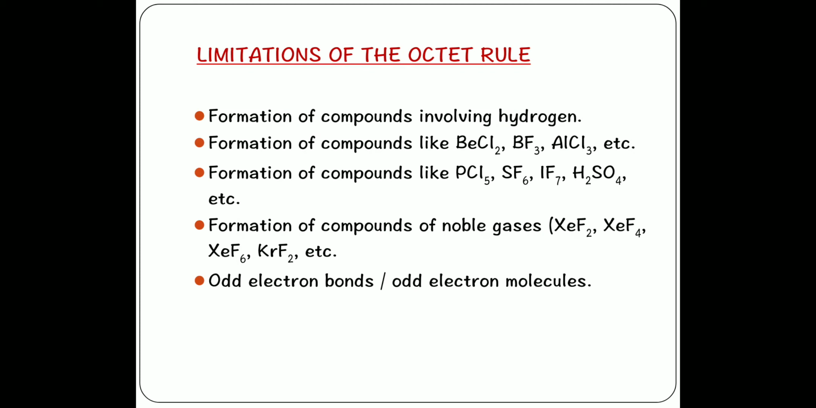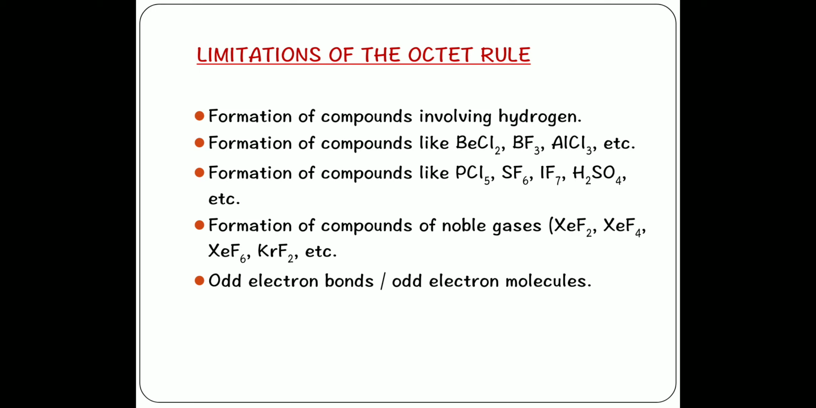And finally, what are the limitations of the octet rule? Now, the octet rule states that there should be 8 electrons in the valence shell, but in the formation of compounds involving hydrogen, we have seen that it gains only 2 electrons in its valence shell. So this can be considered as an exception to the octet rule. Secondly, there are compounds like beryllium chloride, BF3, aluminum chloride. These compounds have less than 8 electrons in the valence shell, but still they are found to be quite stable.